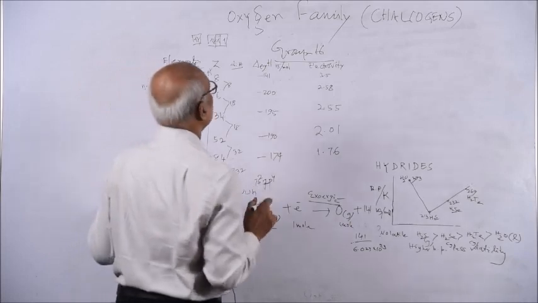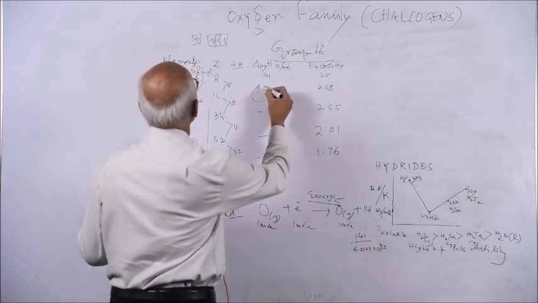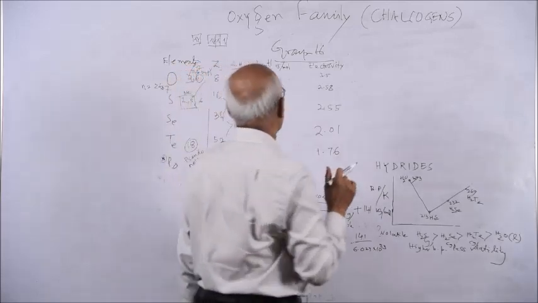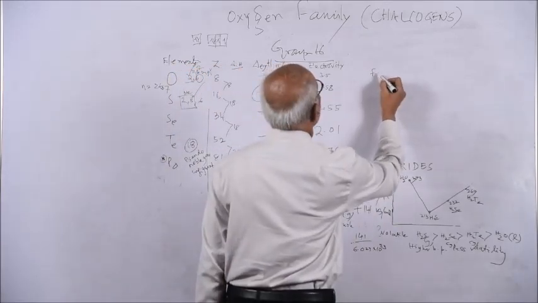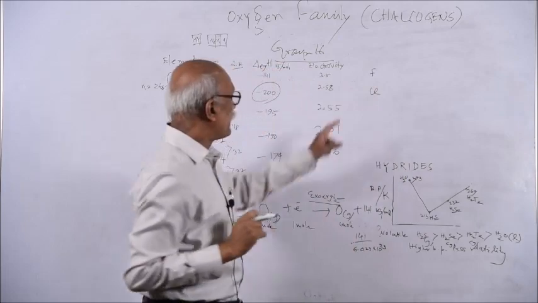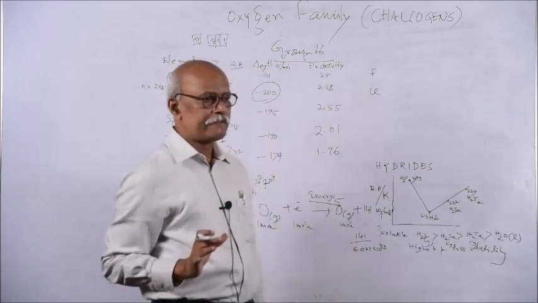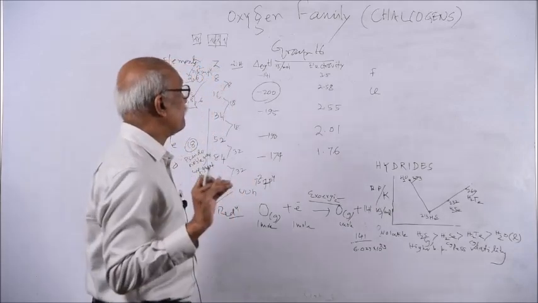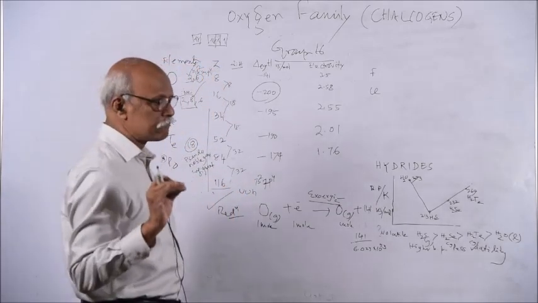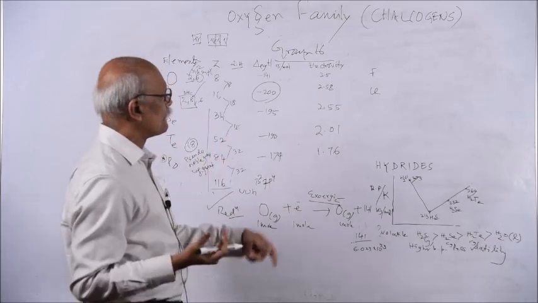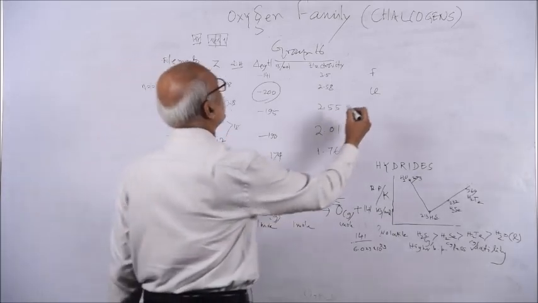But your question is why sulfur is higher? A similar consideration we come across between fluorine and chlorine. Chlorine has a higher electron gain enthalpy than fluorine. Amongst all elements in the world, if you are asked which element has the highest electron gain enthalpy, that means in which case the gain of an electron liberates more energy, that is chlorine.